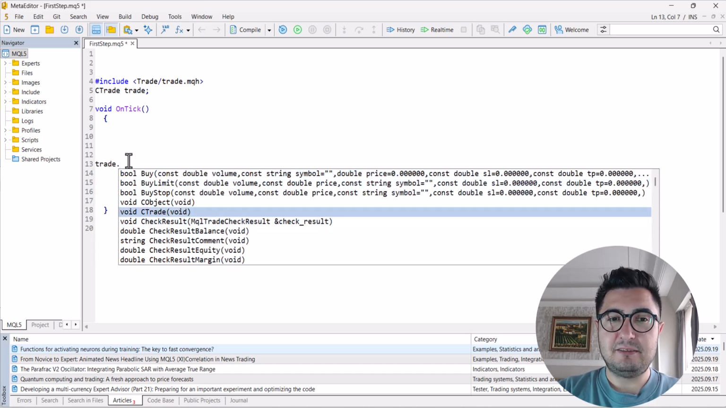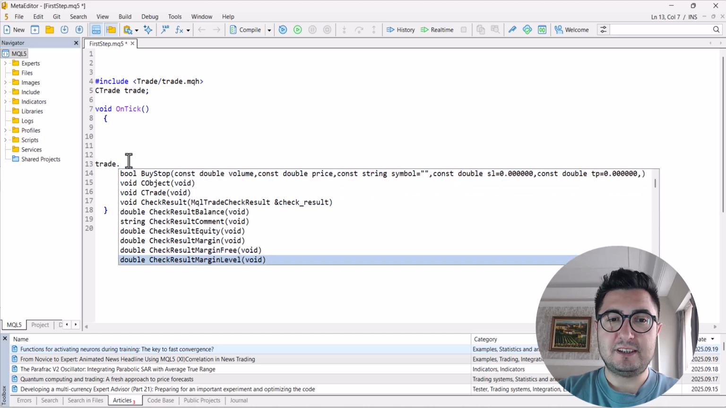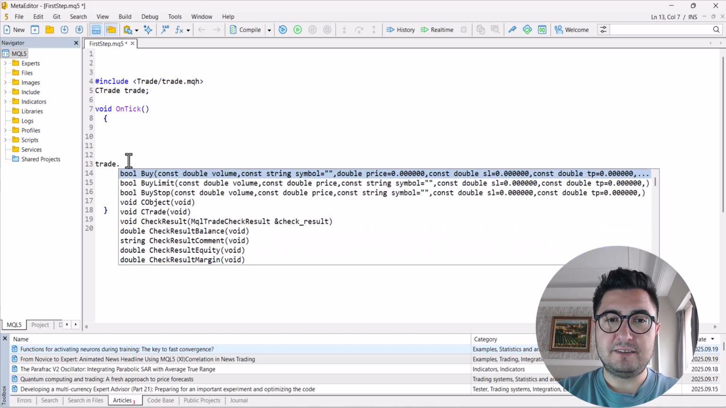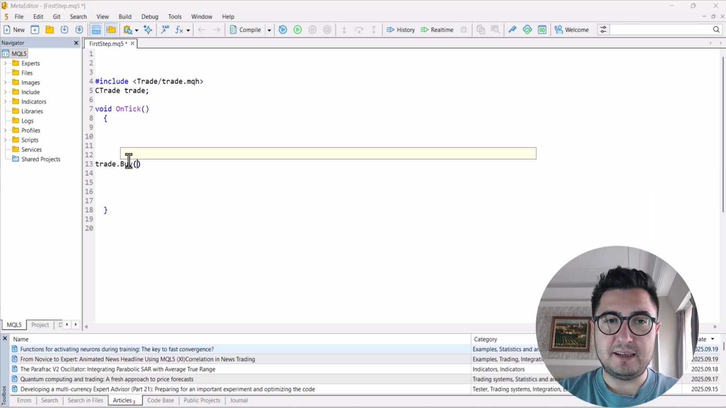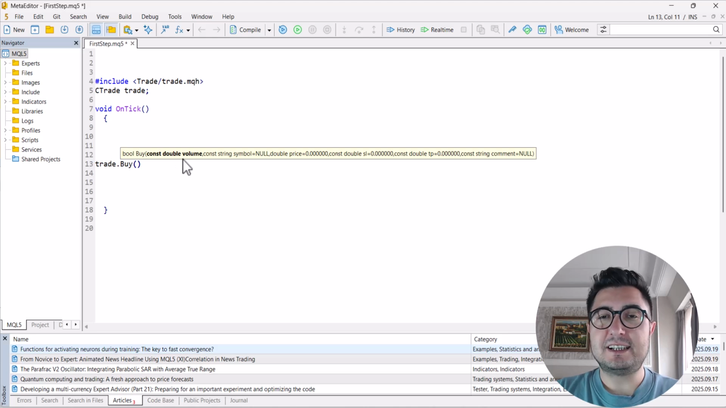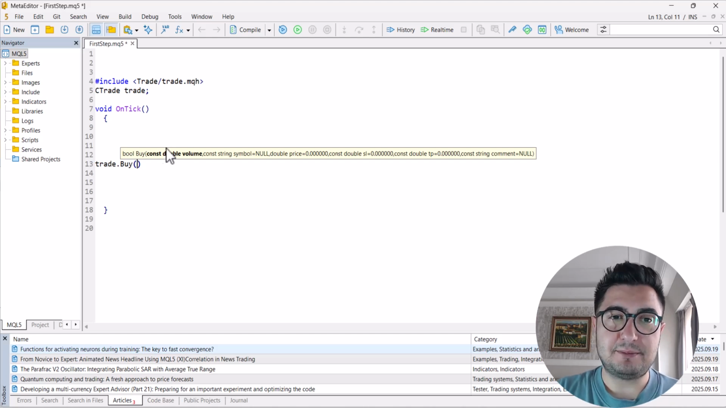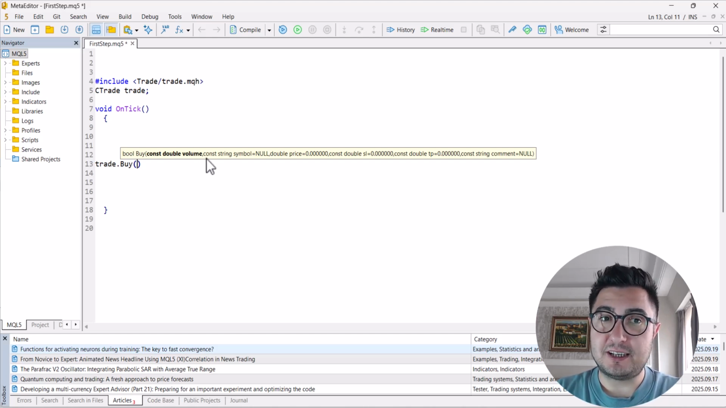As you see, there are many functions here that we can use. Today we'll just learn the simplest way, the buy. When I click buy, you see this function is asking for some parameters. We will give these parameters to the function, and the function will open the position based on the parameters that I give. There is a simple description. The volume: how many lots I need to open. So let's say 1 lot.